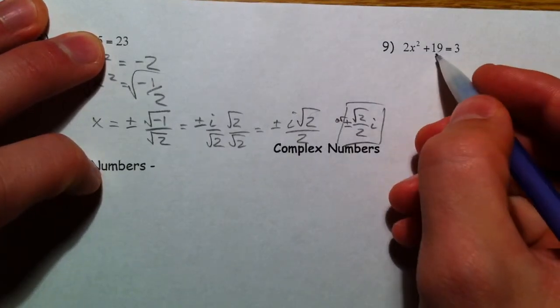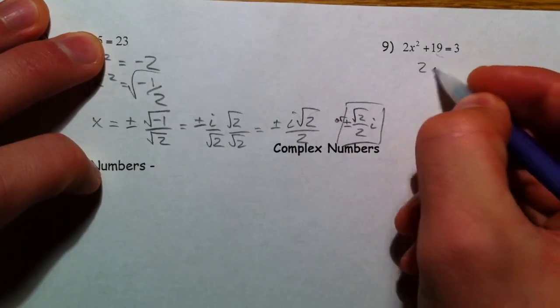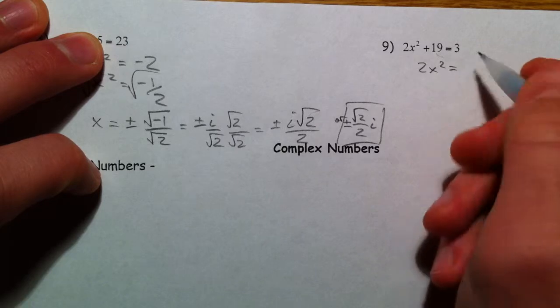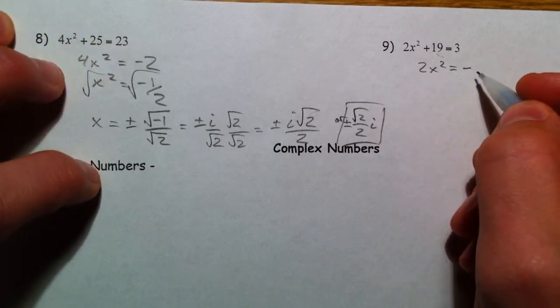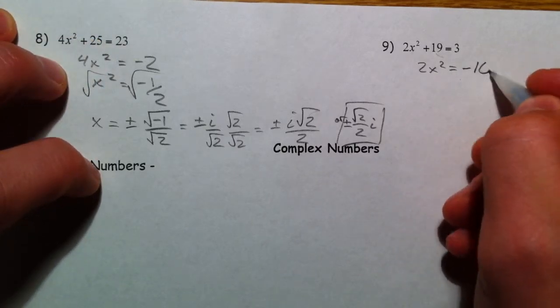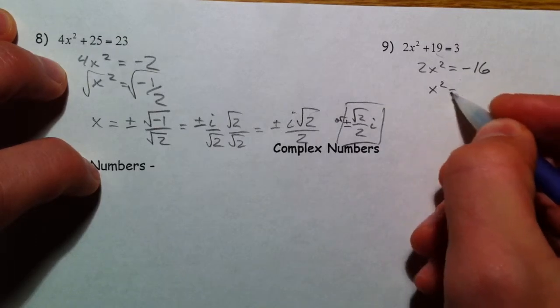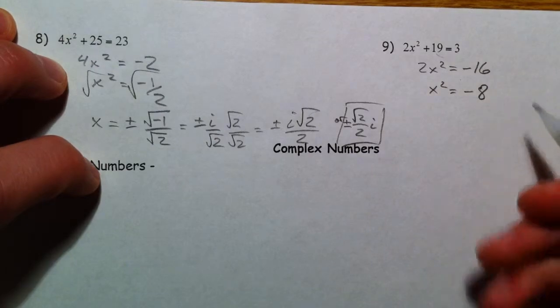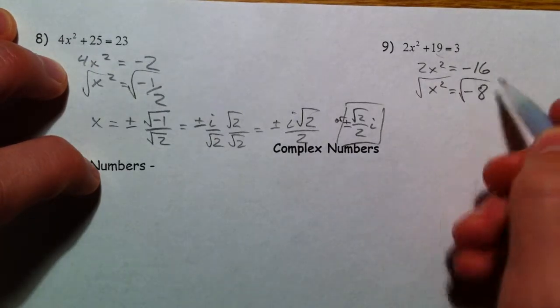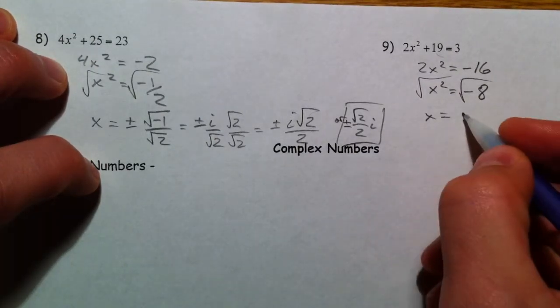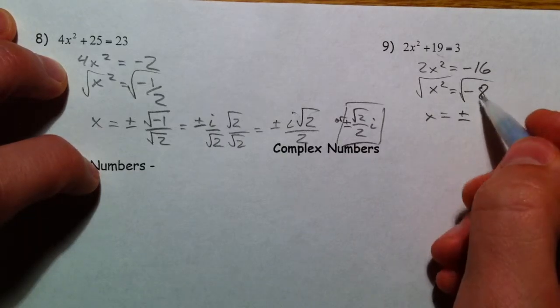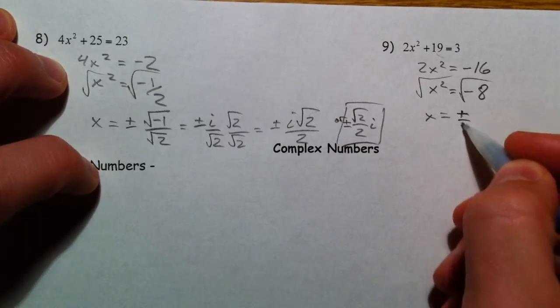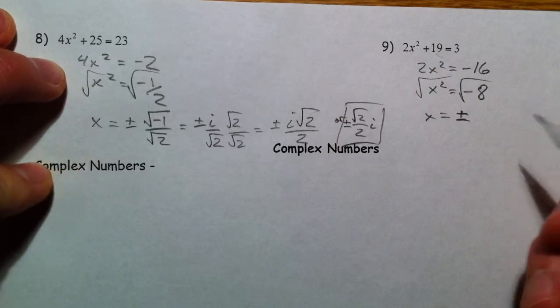Let's do it with this one. Subtract the 19, so 2x squared equals negative 16. So x squared equals negative 8 after you divide by 2. And then you take the square root of both sides, x equals plus or minus. Don't forget the plus or minus, it's very important.